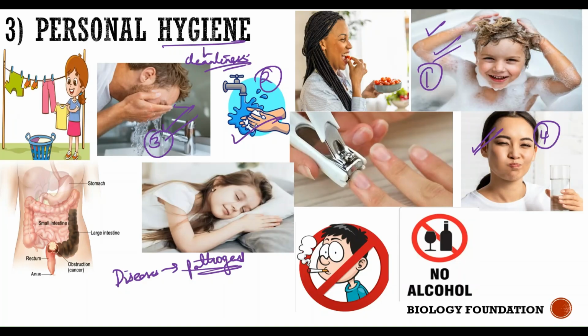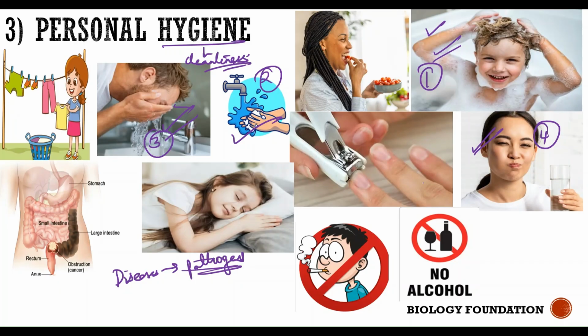If you don't rinse your mouth, what happens? Food particles get stuck in your mouth, and once food gets stuck in your teeth, bacteria start developing, and it can lead to tooth cavities, plaque formation and tooth decay, which we'll talk about in the coming slide. But rinsing the mouth is very important so that any food particles stuck in your teeth are removed. It's important that you rinse the mouth properly 6 to 7 times after every meal, whether you're having breakfast, snacks, lunch, or dinner, any food item.